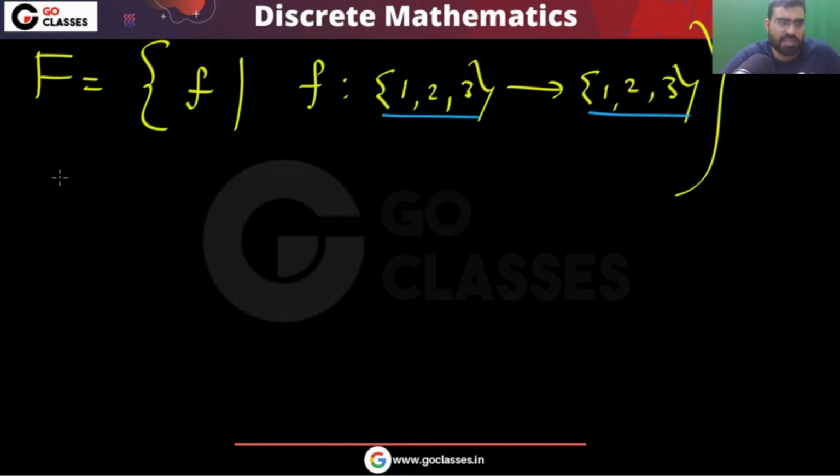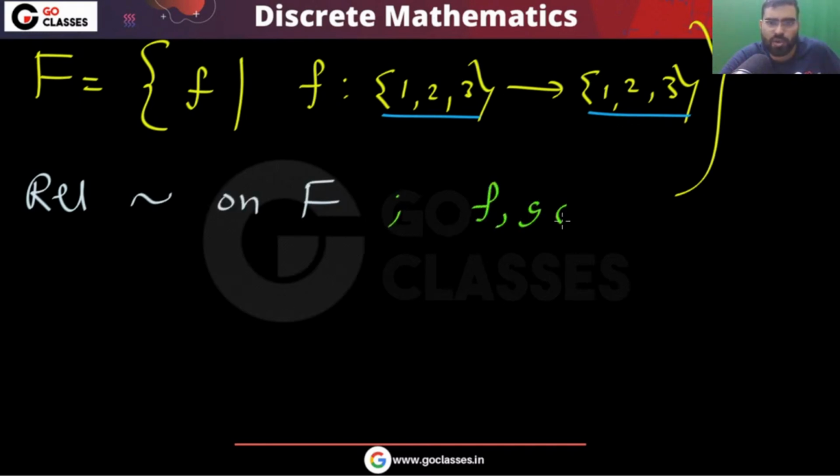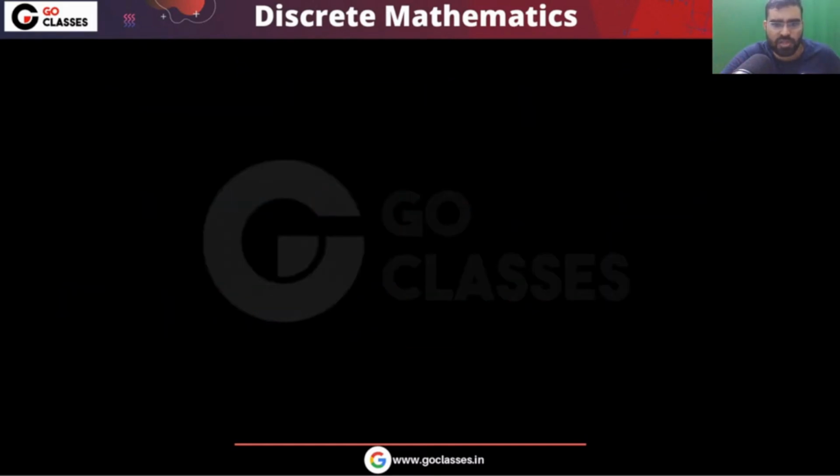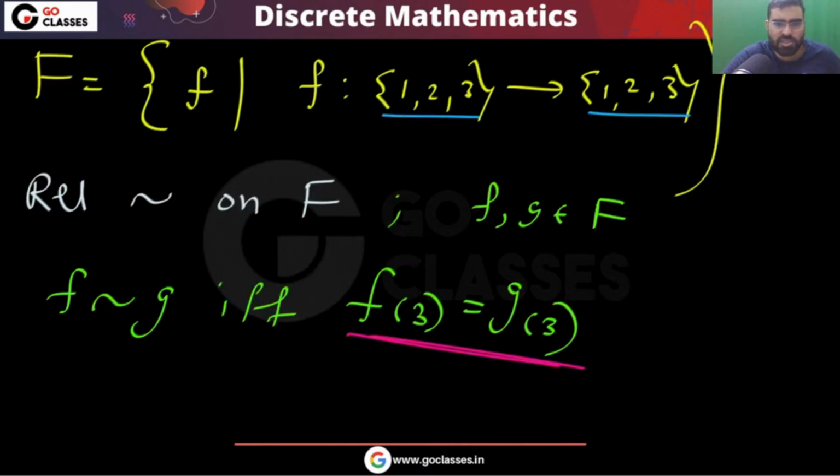On this capital F, you are defining a relation. You are saying that if F, G belong to capital F, then F is related to G if and only if they have the same mapping on 3. If they have the same mapping on 3, then they are related. First, you should understand this question very clearly.